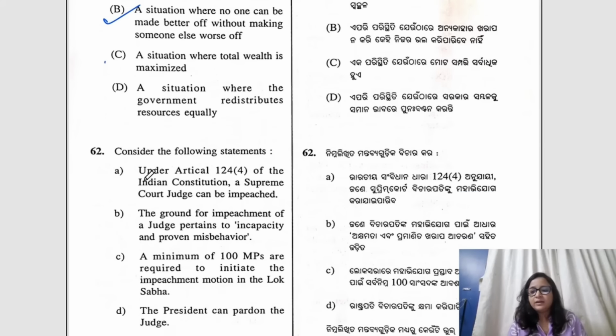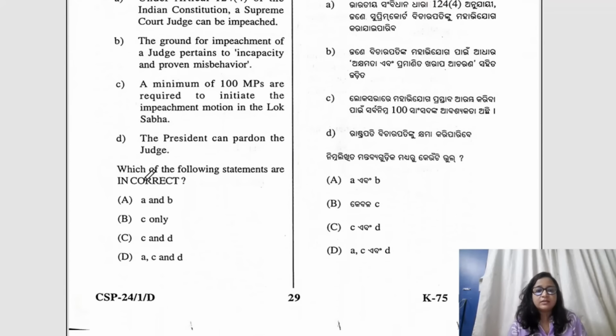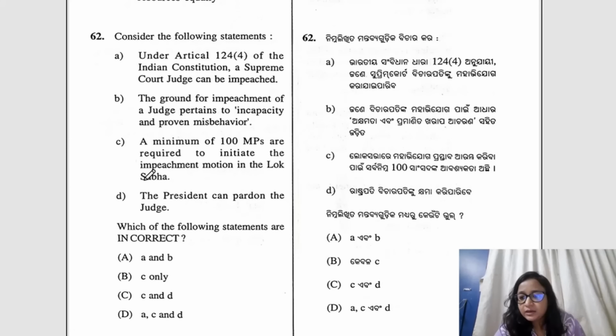Question number 62. We have to wait for the correct answer because this could be a bit confusing for the students, but we have to wait for the right answer for the OPSC to release it. But we can say that, because the correct answer is not given there in the statements, we have to wait for this particular question.